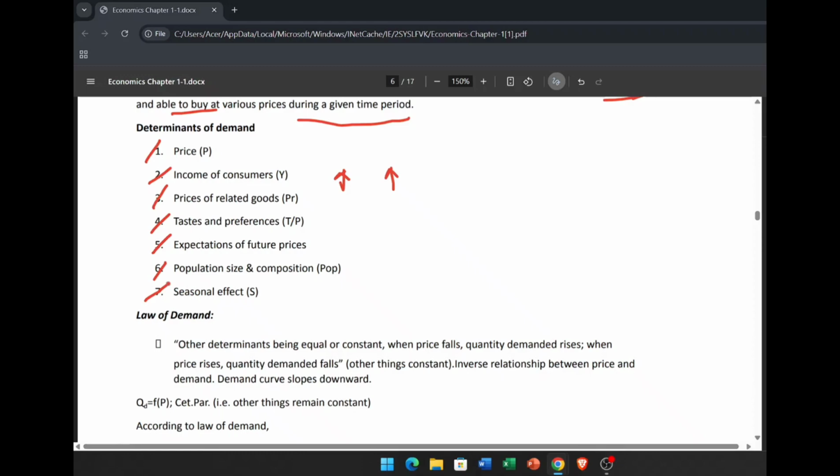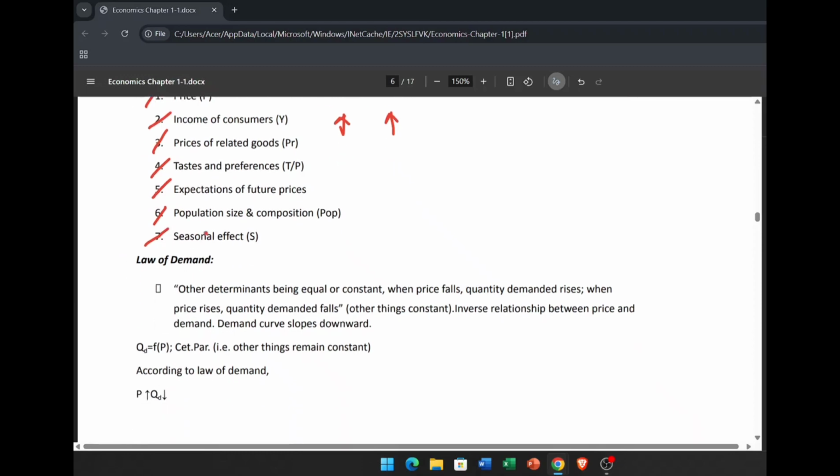When in summer season the demand for ice cream increases, but in winter the demand for ice cream decreases, because in winter people don't want to eat ice cream as much, but in summer they want to buy ice cream more. So it basically affects the demand.